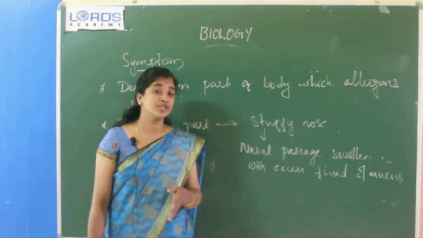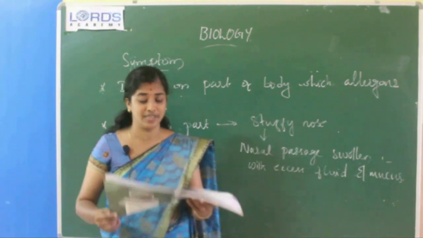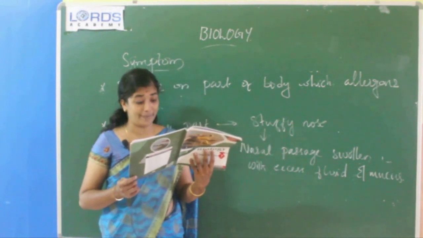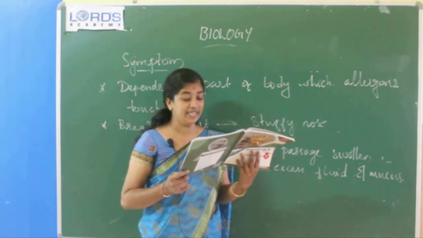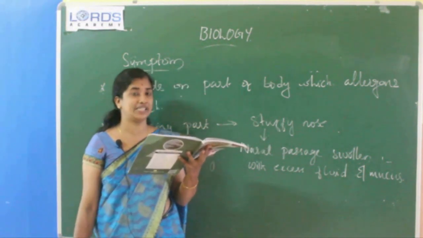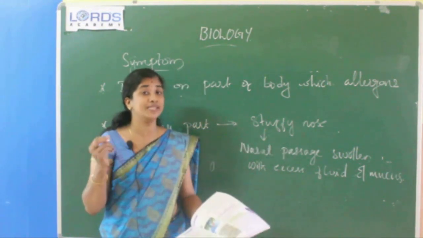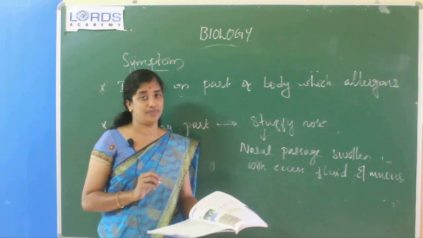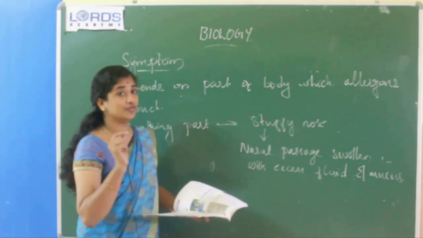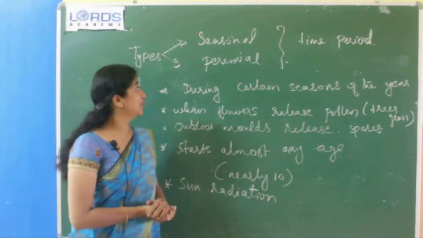In your textbook, many common symptoms are there, that you already know, that I will read. That is sneezing, itchy, watery eyes, abdominal pain, irritability, wheezing, then runny nose, then fatigue, that means overtired with low energy. Then coughing, itchy throat, fever. These are the common symptoms of allergy. Is it clear? The symptoms depend upon the body parts which allergens touch. Then next about the types of allergy.